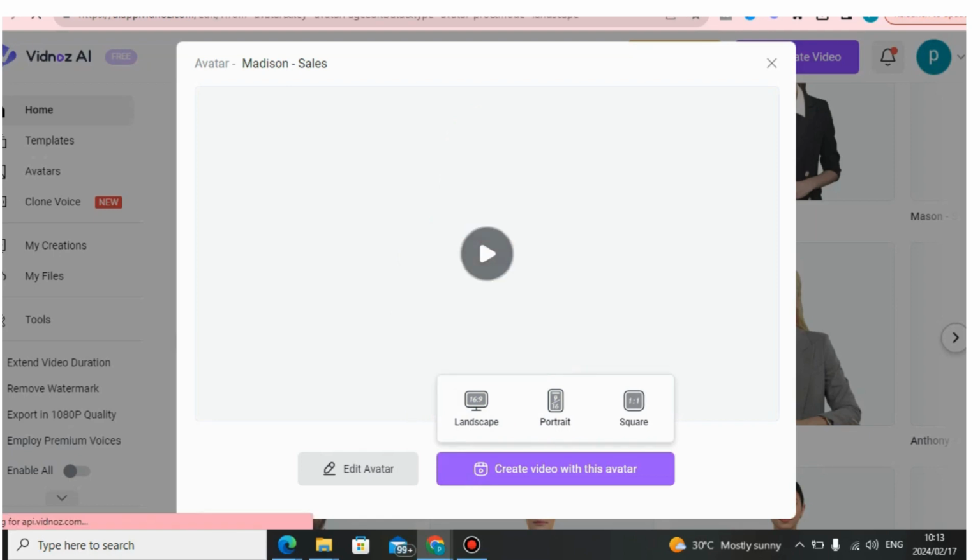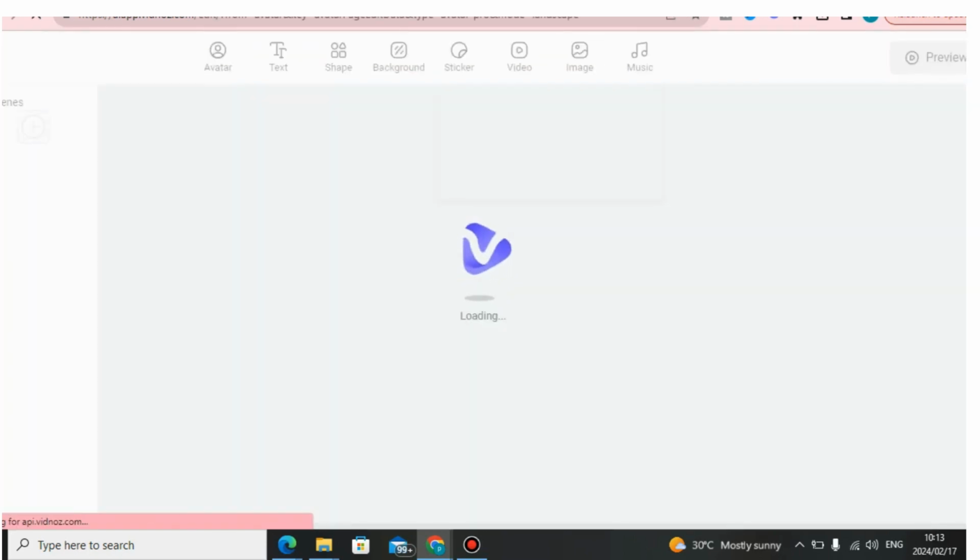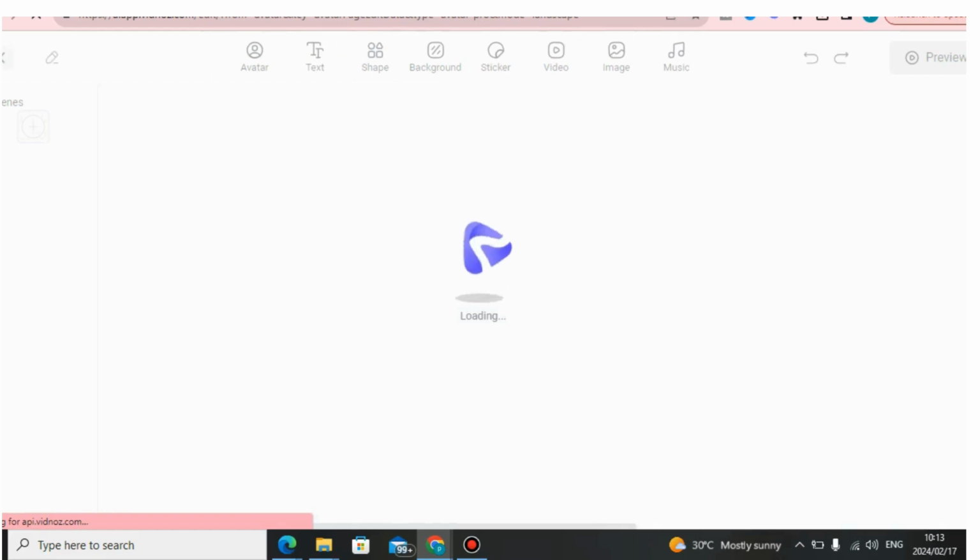So when I click here to generate a video, this is where I am able to paste my own script. I can use my own script, or you can just use ChatGPT or any AI content writer out there to write a script for you automatically.